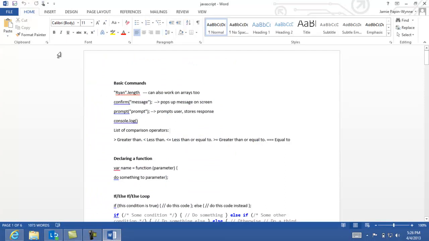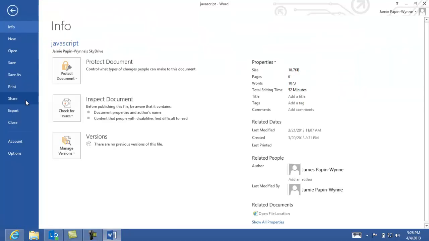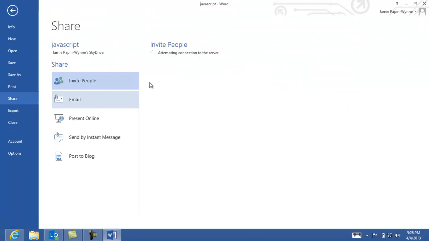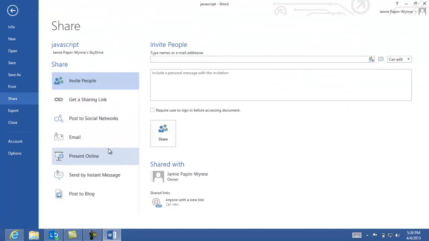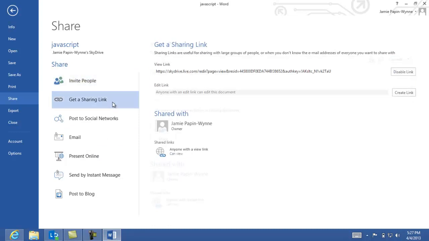The other is actually using Office 2013, which I'm assuming most of you don't have at this point because it was only recently released, but you probably will be getting it in the near future. If you go to File, you can actually navigate down here to Share, and you'll see a lot of familiar options of ways of sharing that you can do similar to SkyDrive. So, invite people is the exact same thing. You just put in the message and it'll send an auto-generated email with a SkyDrive link.